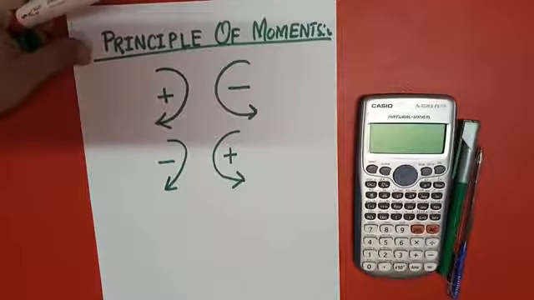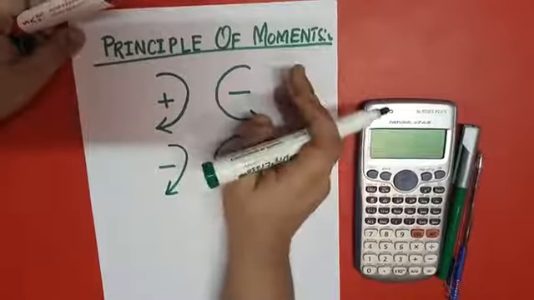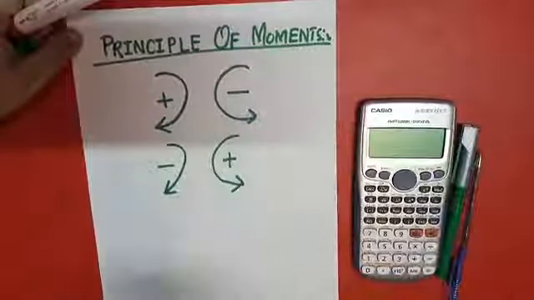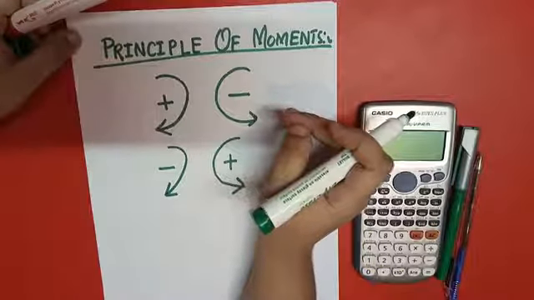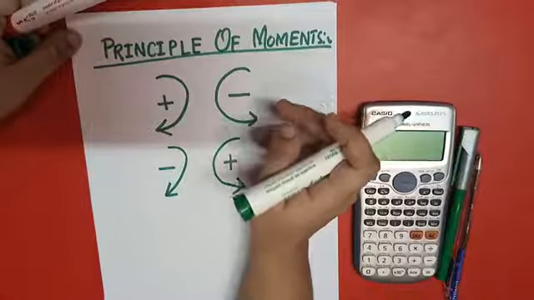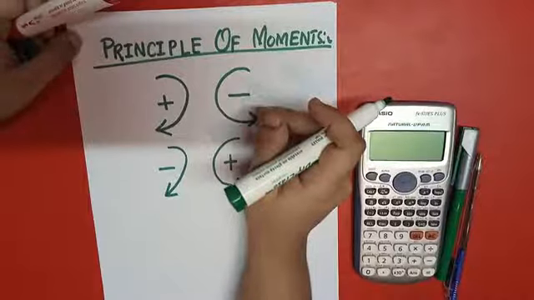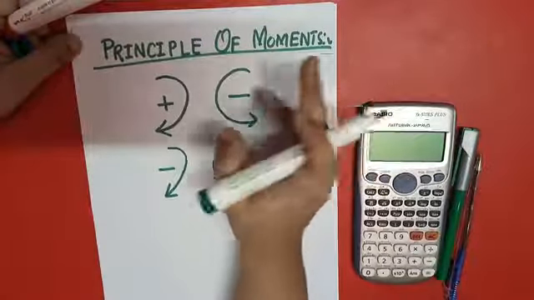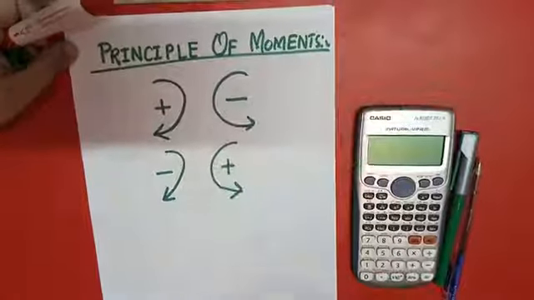Okay, next what we have to discuss is the unit of the moment. Moment is equal to force into the displacement, or moment is equal to force into the moment arm. The unit of force is Newton and the unit of moment arm is meter. In the metric system, it will be Newton into meter. In the foot pound second system, the unit of moment is pounds into feet. So you can write it.